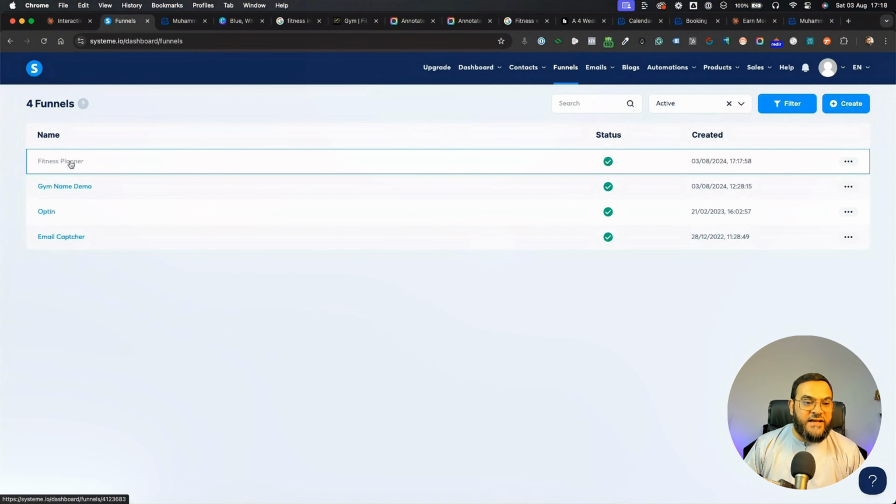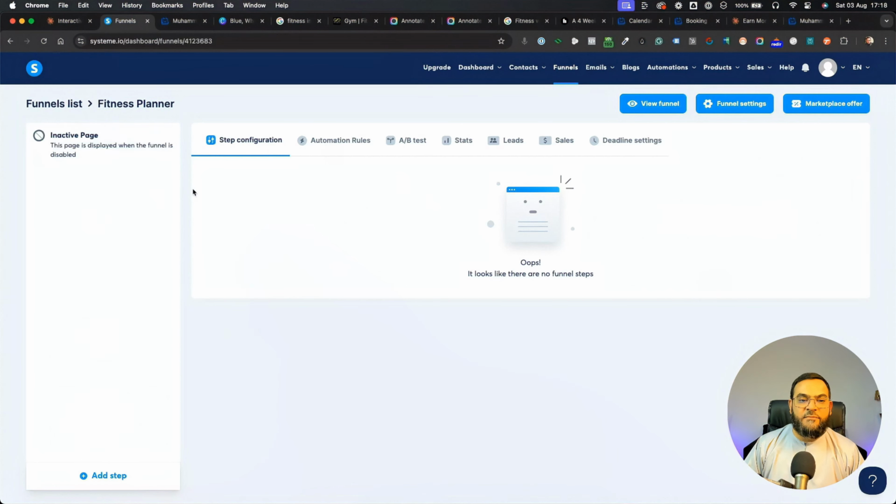Now I will just click on the name, and this will open up a window: step configuration, automation rules. But don't worry about all this. We are not going to use all this functionality. We are just going to use it for a simple page that we can show off to potential clients so that they can actually see this working.